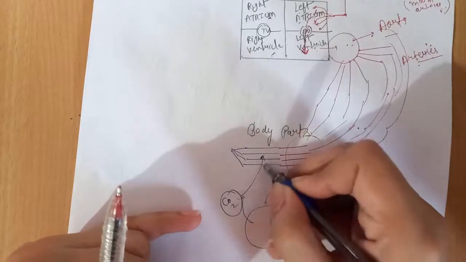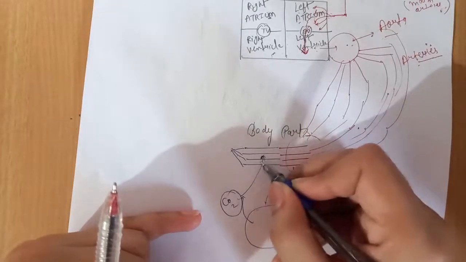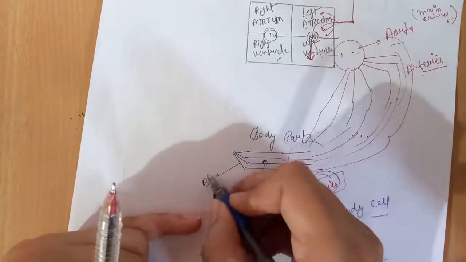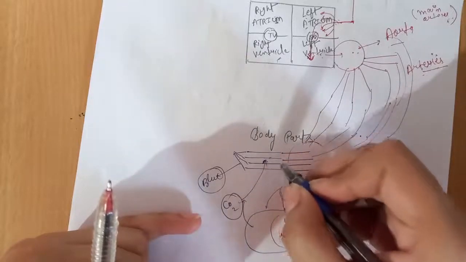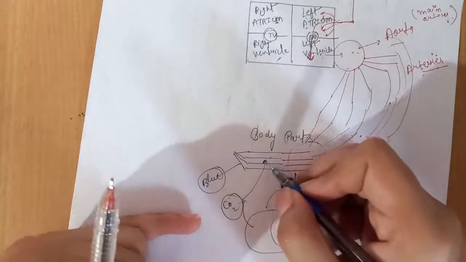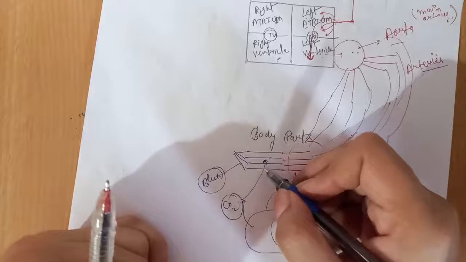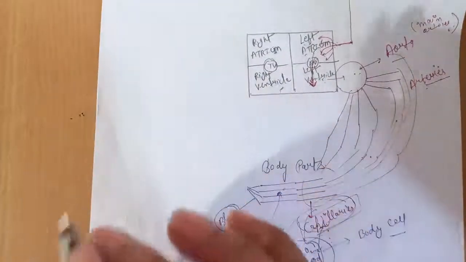Due to the entering of CO2, the blood capillaries' color becomes blue, okay.